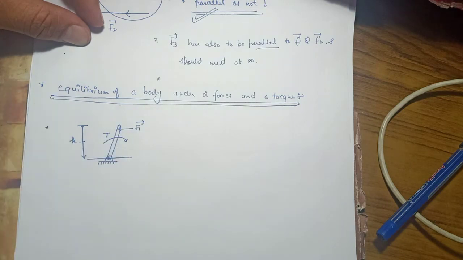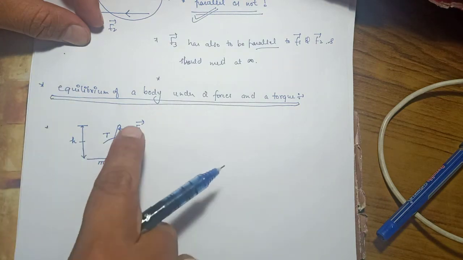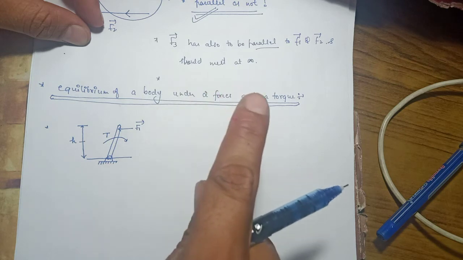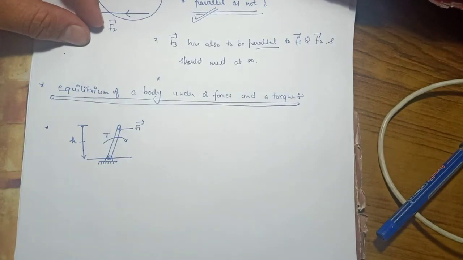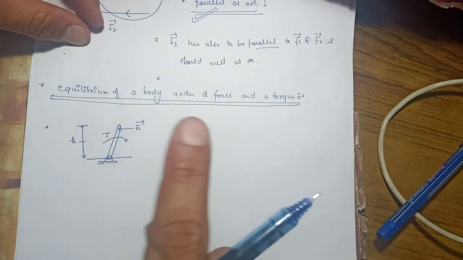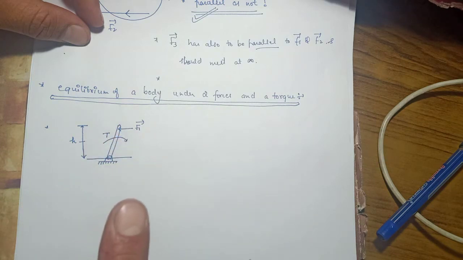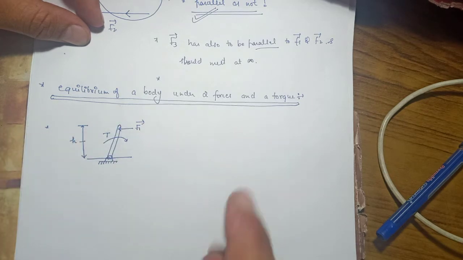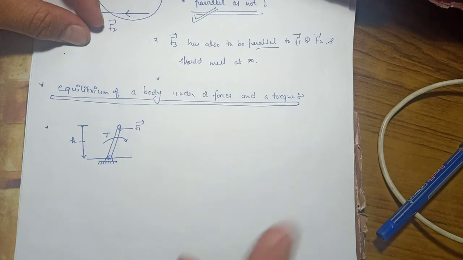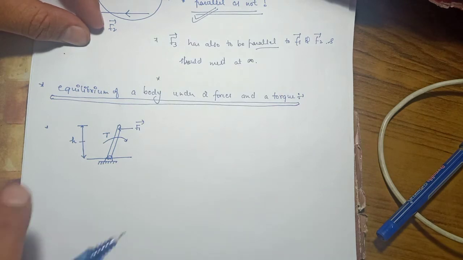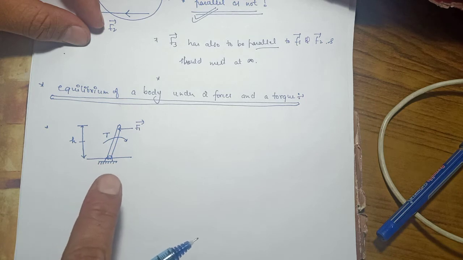Now I am reading the equilibrium of a body, and for this body to be under equilibrium, what do I need? Either the body should be at rest, or the body should move with a constant velocity. So here the body should be at rest.